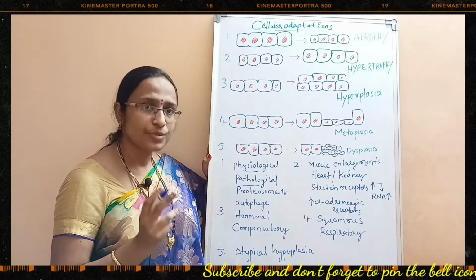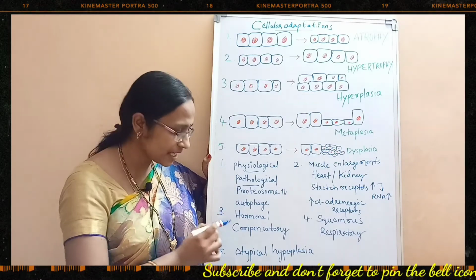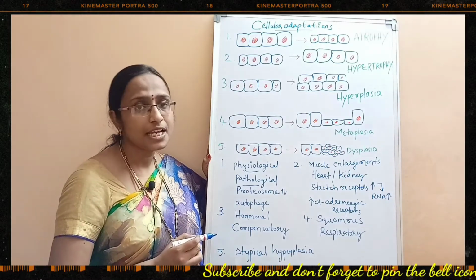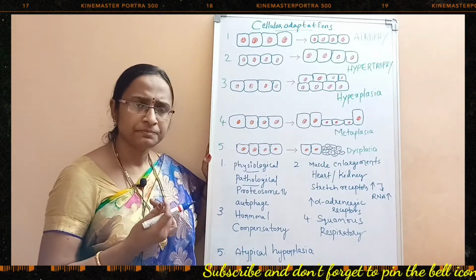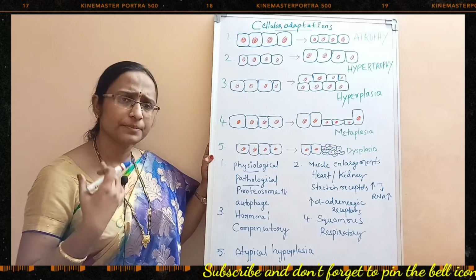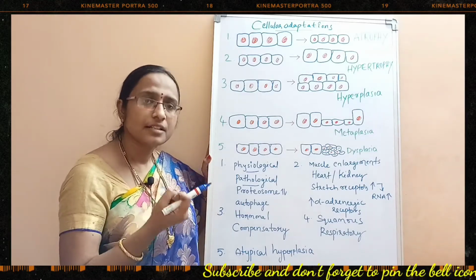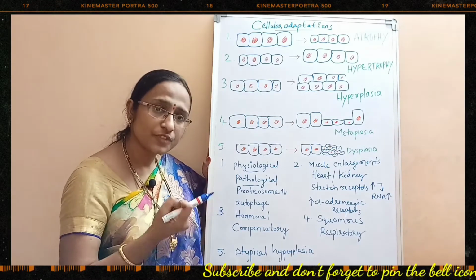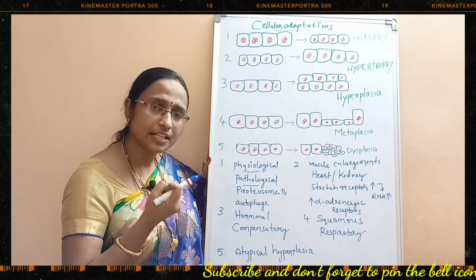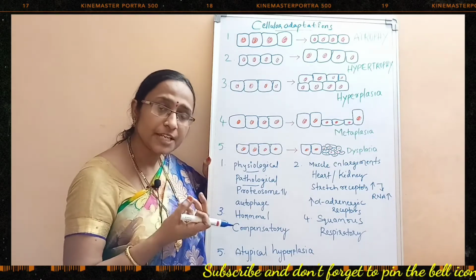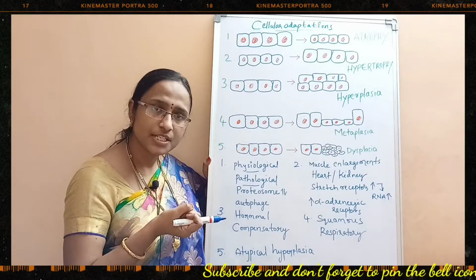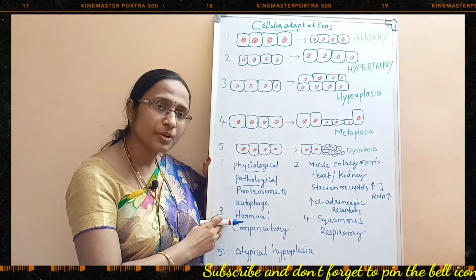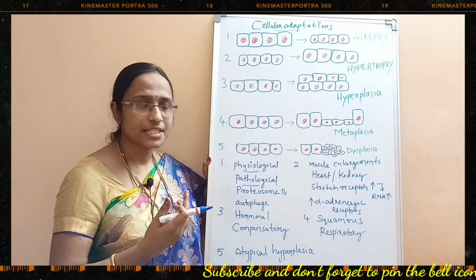So coming to hyperplasia, what are the important points to be remembered? Hyperplasia may be of two types. One is hormonal hyperplasia and the other one is compensatory hyperplasia. What is hormonal hyperplasia? For example, during pregnancy, the uterus size is increased because a greater number of cells are getting replicated, and the breast epithelium is increased. These are all because of excessive hormonal stimulation. So this is an example of hormonal hyperplasia.